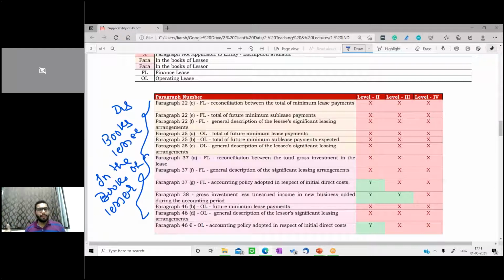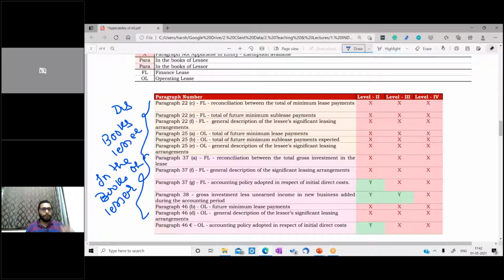Second, which is again not applicable, is the total of future minimum sublease payments. No need to disclose these details. Third, general description of the significant leasing arrangement. So, for example, if you have a significant lease, earlier you were supposed to provide a general description of the significant lease arrangement. Now, no need to provide this description. These were all related to the finance lease in the books of lessee.